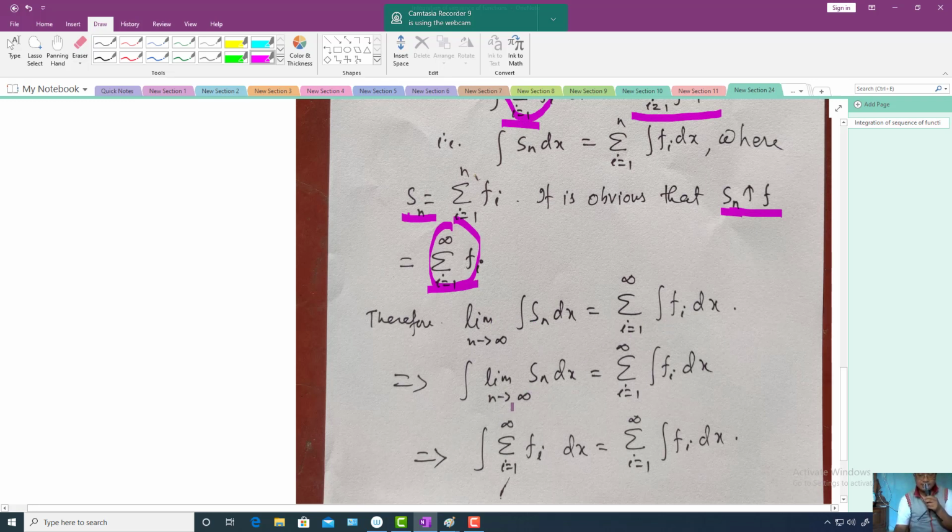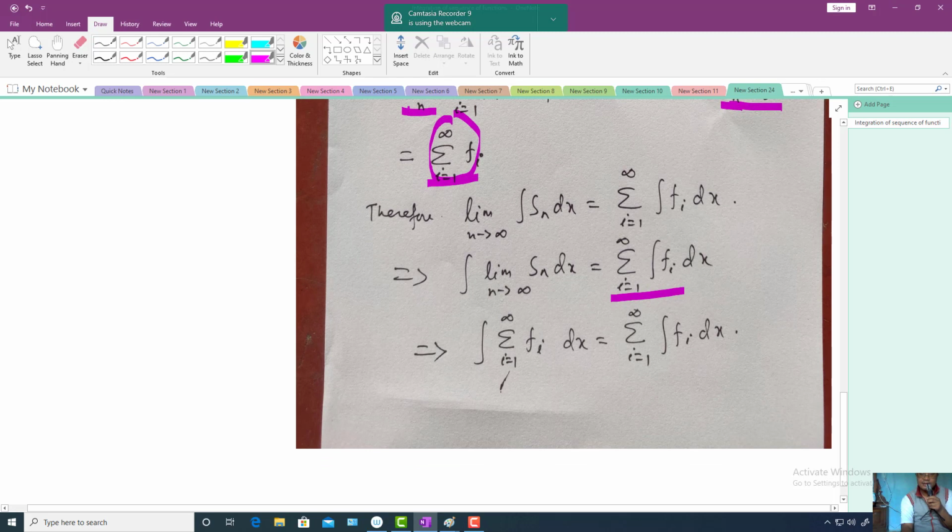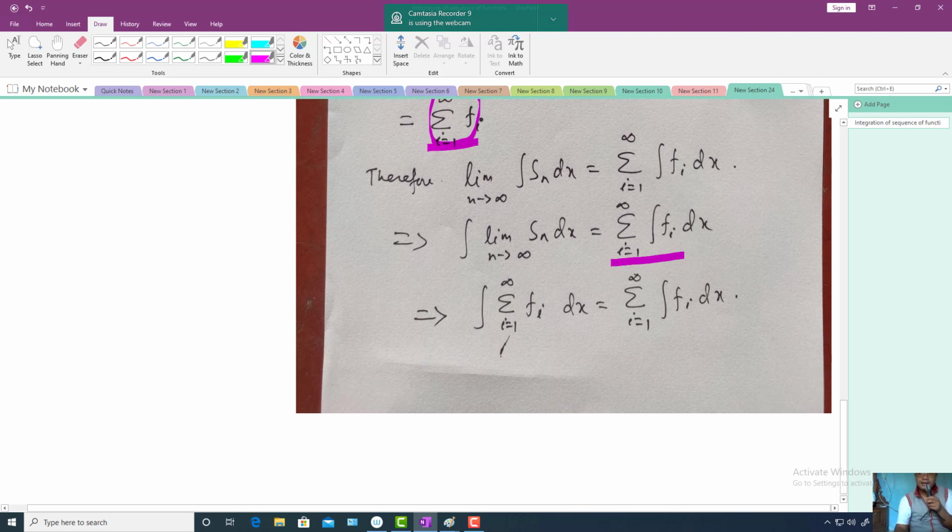So that means limit n tends to infinity of this one. All right, so that means what? I running from 1 to infinity, this limit as n tends to infinity of Sn is equal to i running from 1 to infinity fi dx. So ultimately, if you take the summation out of the integration, they are equal.